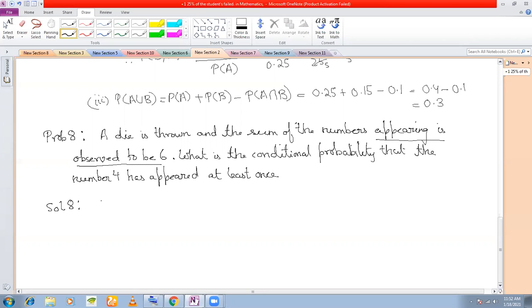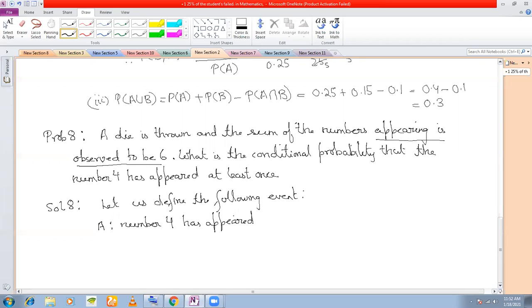So let us define the following events. A we take as the event that is in the question, that is, the number 4 has appeared at least once.